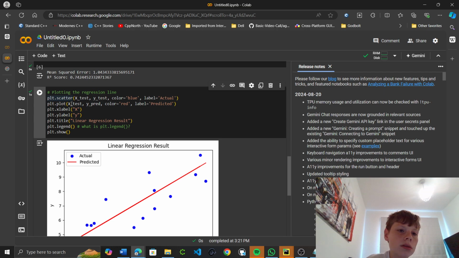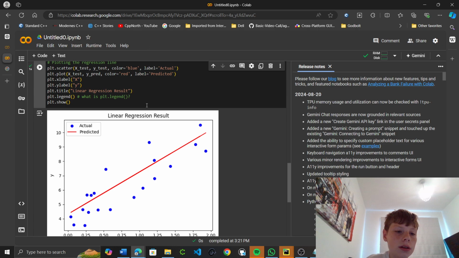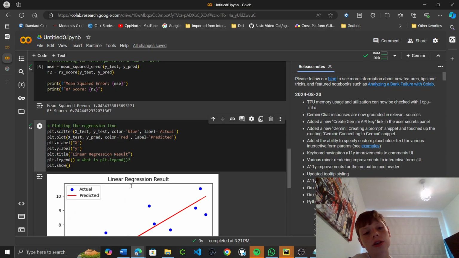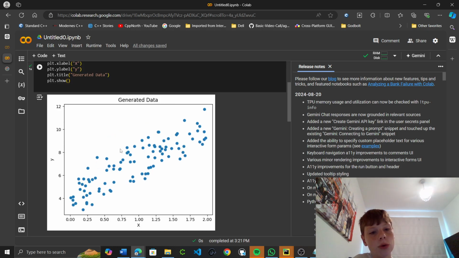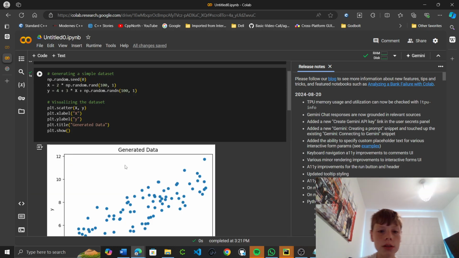Oh, so this is just a line. Oh! Okay, yeah. So it looks like we still got that. You can see we've only got 20% compared to what we had before, which is 80%. We've got a lot more data there.